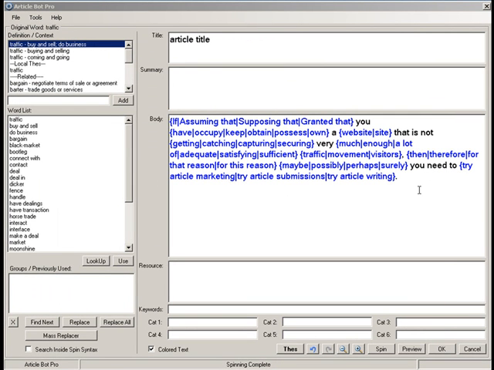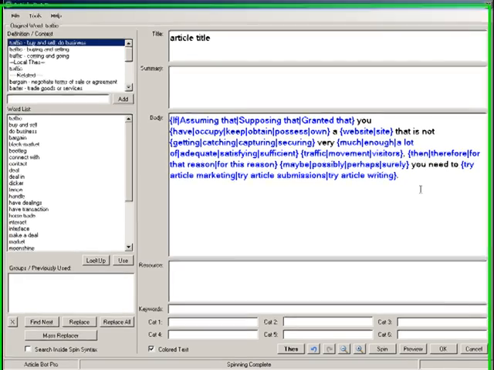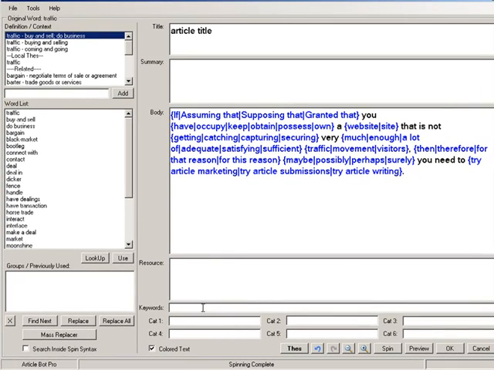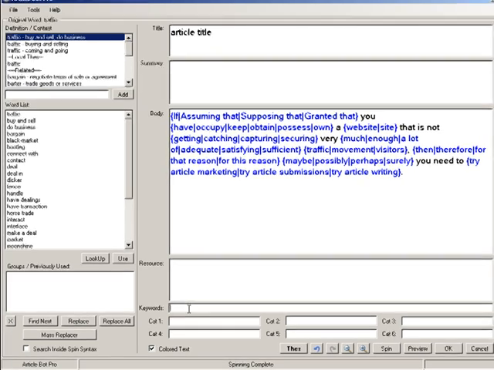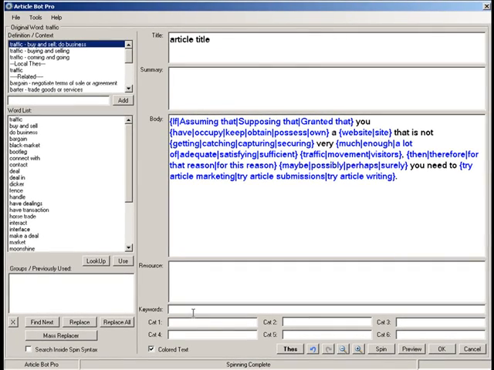Okay, so one of the last things I wanted to go over with you was the keywords and the categories. I think I might have mentioned this earlier in the video, but for keywords, you're just basically entering the idea of your article. So let's say your keywords will be article submission, article marketing, and whatever else you can think of. You can go 5 or 6 keywords and you should be okay.